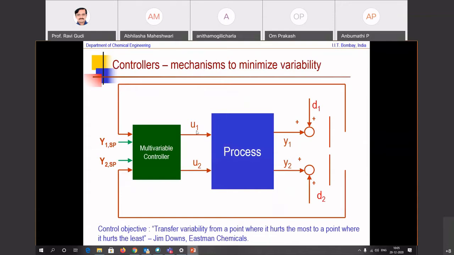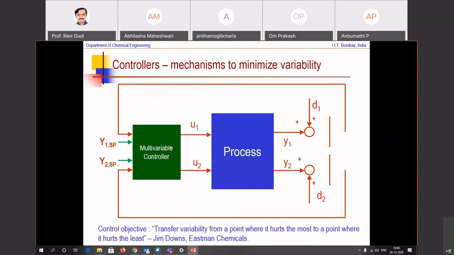Now, what does the minimum variance benchmark say? It says push this variance to be as small as possible. What does that mean? That means that this variation becomes as large as possible. And many times, because of constraints on valves or actuators, that variation as large as possible in U may not be implementable. There can be saturation in the actuators. So the best known variance is not achievable.